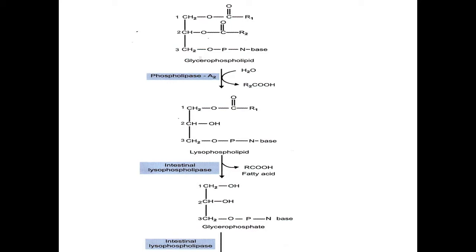and gets converted into glycerophosphate, and this glycerophosphate is converted to glycerol plus phosphoric acid and nitrogen base. So intestinal lysophospholipase acts on glycerophosphate and converts it into glycerol plus phosphoric acid plus nitrogen base.